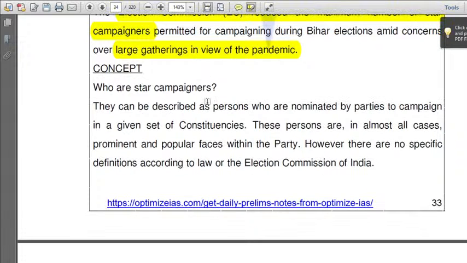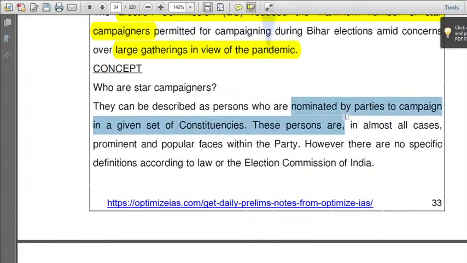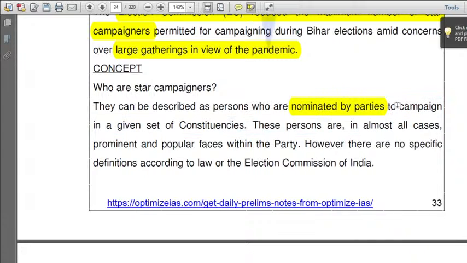They can be described as persons who are nominated by parties, not the Commission, to campaign in a given set of constituencies. These persons are in almost all cases prominent and popular faces within the party. Okay, like during the Modi election, who are the star campaigners? They are like Nitin Gadkari, Amit Shah. These were the star campaigners.